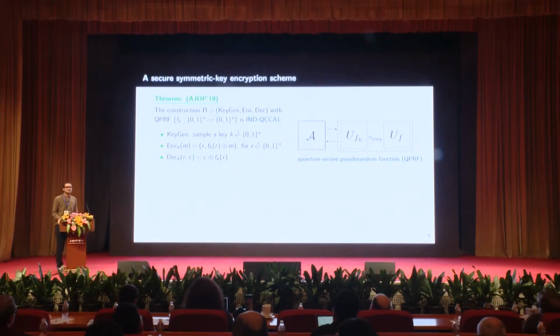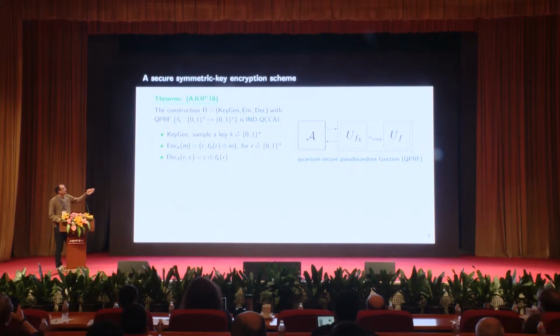Okay, so this is a standard textbook security scheme based on pseudorandom functions. And here we actually require pseudorandom functions to be quantum secure. So what we mean is those are functions that look random to any quantum adversary. Okay? So what is a pseudorandom function? A pseudorandom function is a family of deterministic and efficiently computable functions. And we're saying that if the adversary were interacting with an oracle for either a pseudorandom function or a random function, the adversary would have no way of telling which oracle it's interacting with. Okay? And even if the adversary has quantum superposition access to actually evaluating this function.